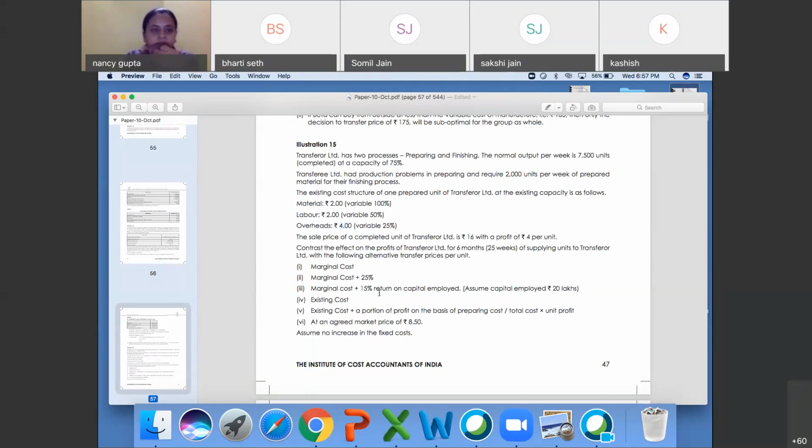Marginal cost plus 15% capital employed, that is 20 lakh into 15%, that is 3 lakh.